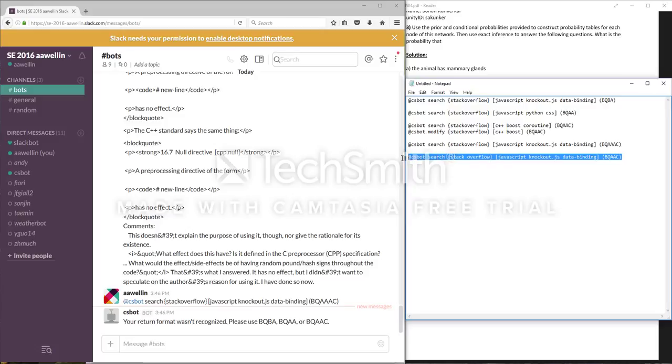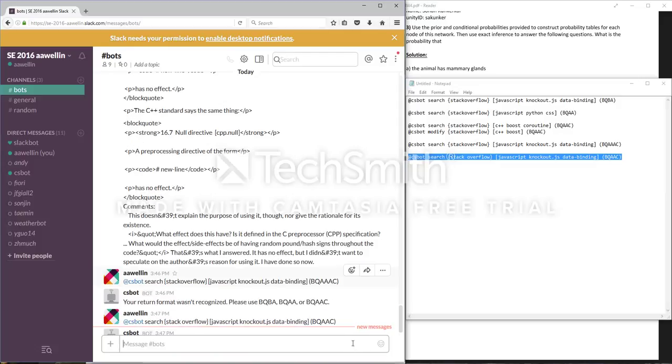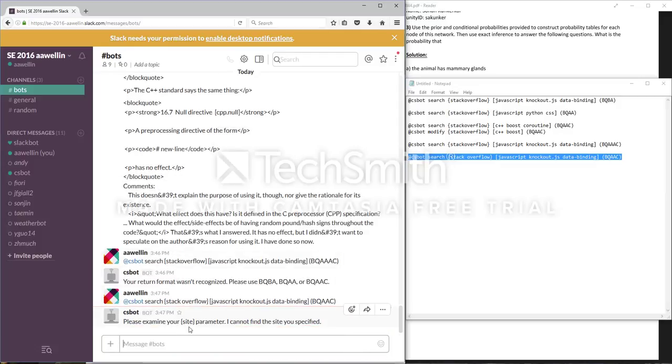And then also, if you put in something here, even though we all know Stack Overflow, the Stack API doesn't recognize this. The bot will tell you that your site parameter is not correct, you can't specify the site, so you'll have to go and look or ask your colleagues what's the actual site. Do one of those, start and ask your colleagues, and they'll fix it for you.